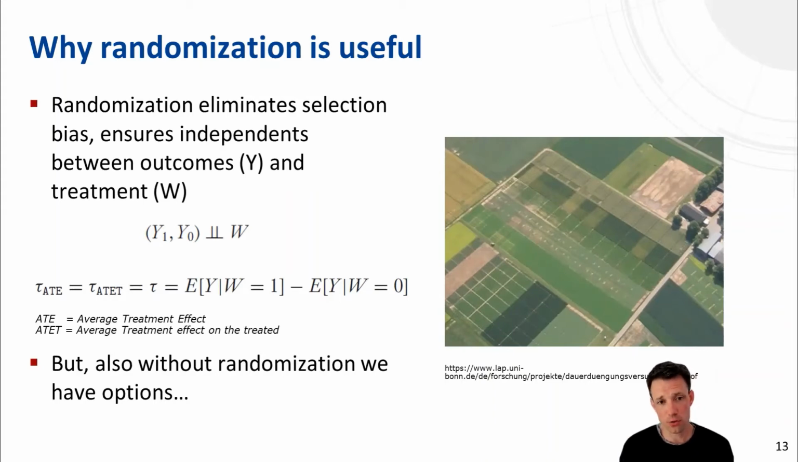So if outcomes and treatments are independent, as they are in a randomized control trial, we can simply calculate the causal effect as the difference between the treated outcomes and the non-treated outcomes. So in this case, everything is simple and we can easily derive a causal effect. However, as we've discussed before, randomization is not always possible. And there are also options if randomization is not done or is not possible. That's what I wanted to present in the following.